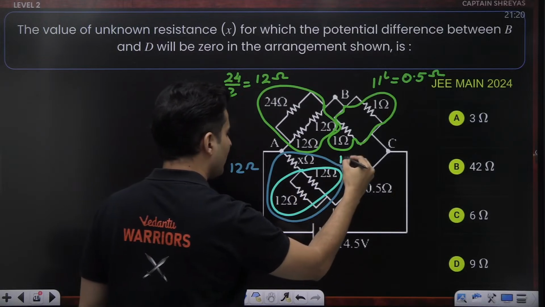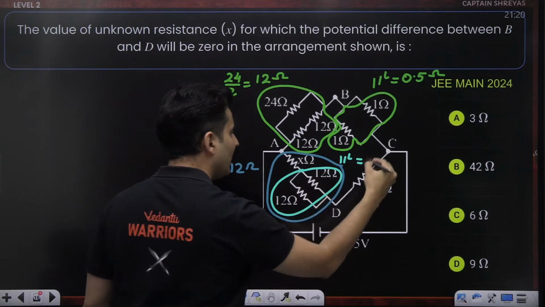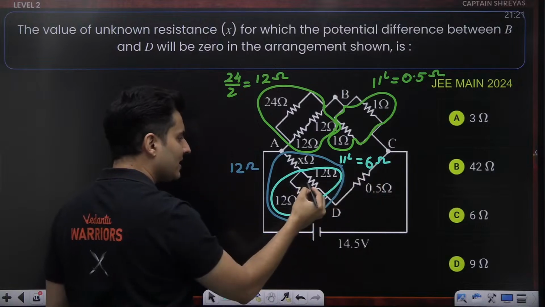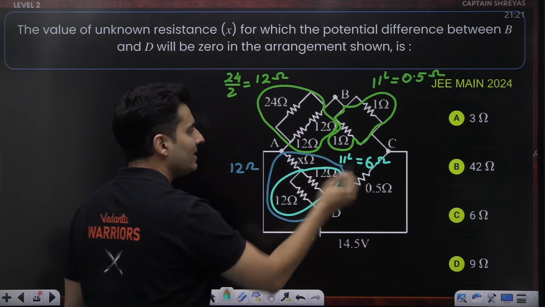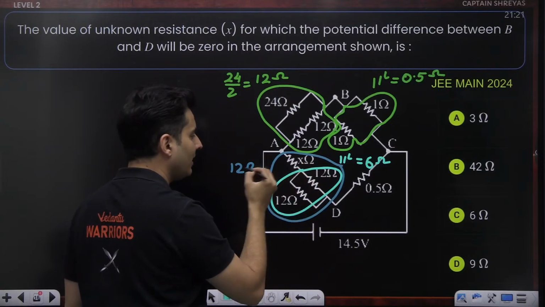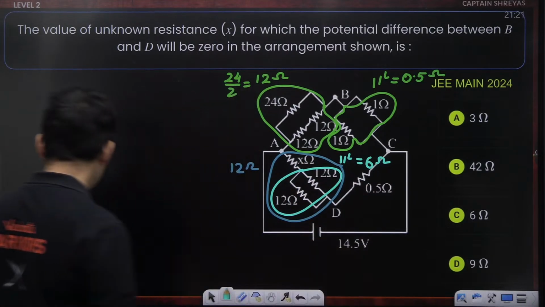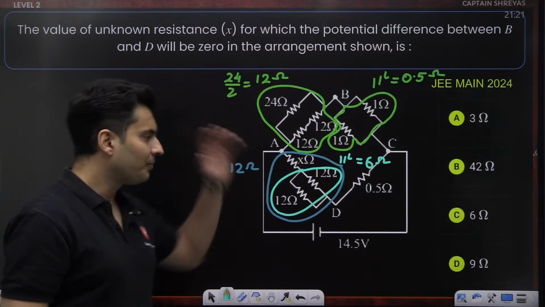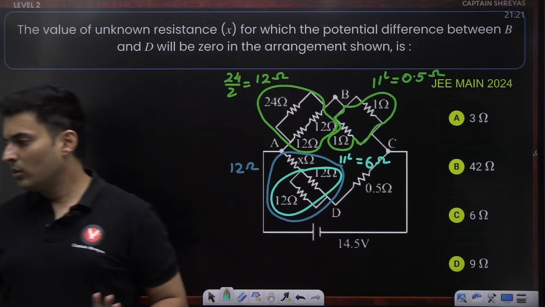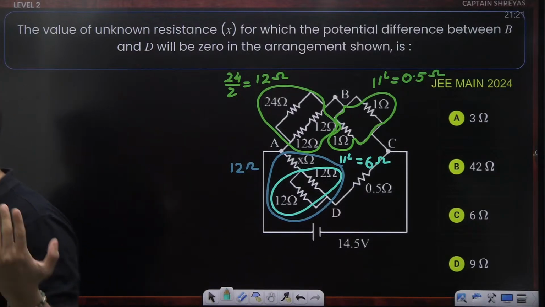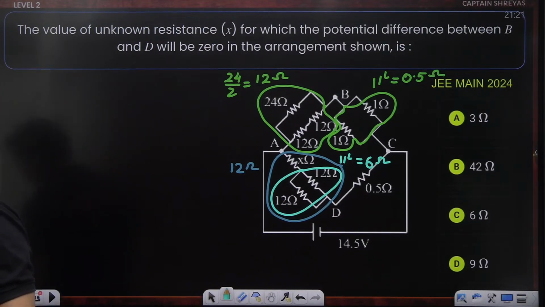These two resistors are in parallel. 12 and 12 will make it 6 ohms. So if this is 6 ohms, 6 ohms plus what will give you 12 ohms? Obviously 6 ohms. 6 ohms and 6 ohms in series will give you 12 ohms. So the answer is C for Captain Shreyas. Very simply, you can do it mentally in that diagram. You don't have to sit and calculate or do complicated maths. I hope this is absolutely clear.